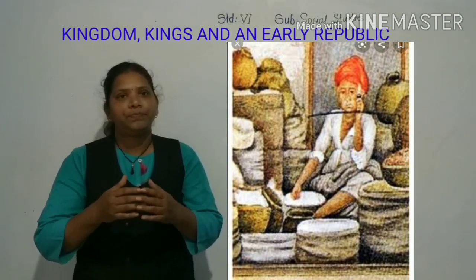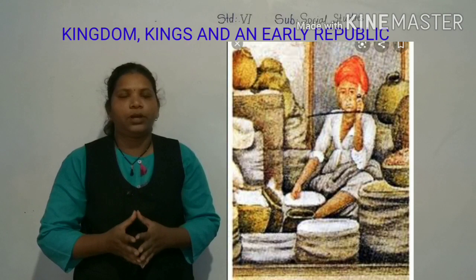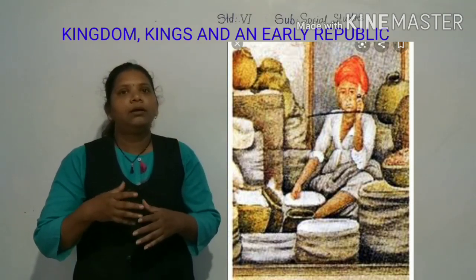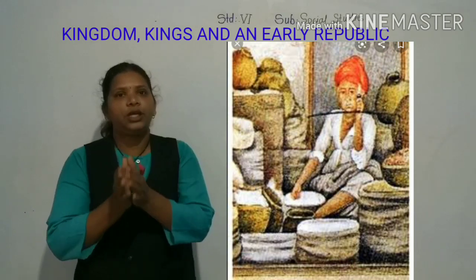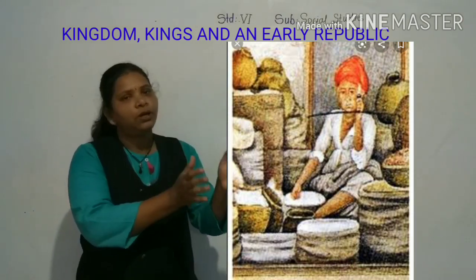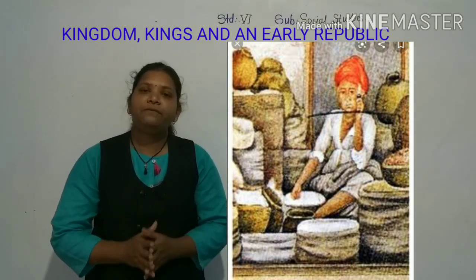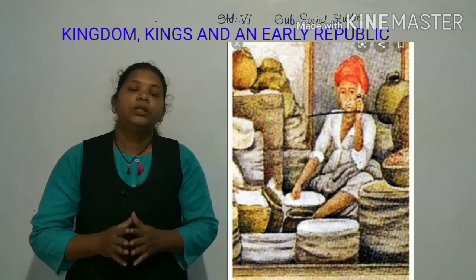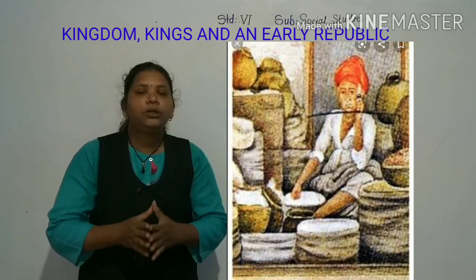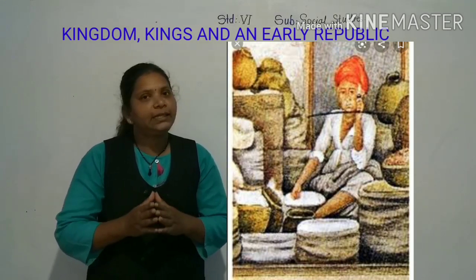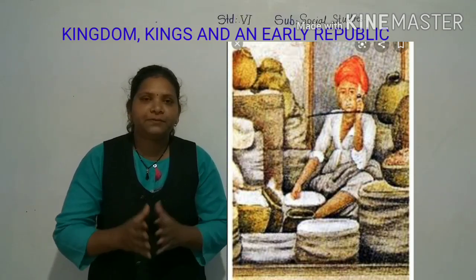Whatever they were collecting or gathering from the forest, they had to give some part to the Raja. Have you understood how the people were paying taxes, or how the Rajas were collecting them, in what form?